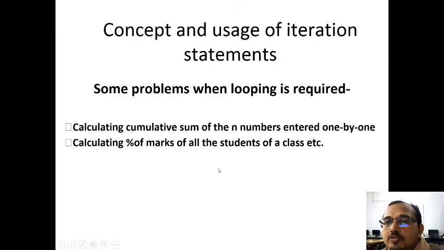But look at this other problem: calculating the cumulative sum of n numbers entered one by one. Here you have to take a number as input and add it to the previous sum, and these two steps are to be repeated n number of times. Since I don't know the value of n, I cannot write it in advance.